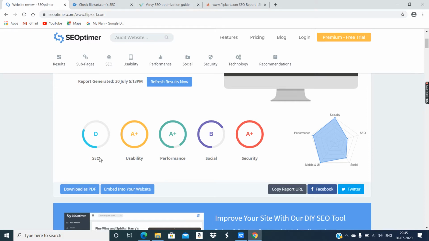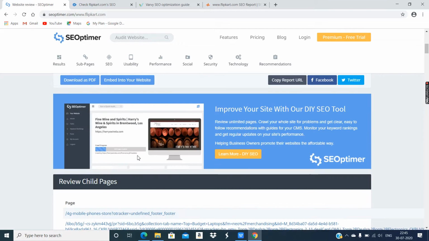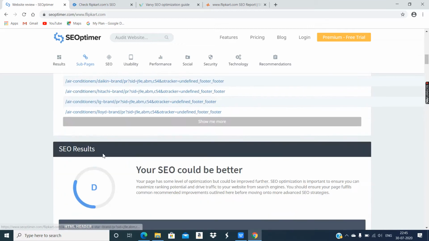As per SEO, it's D, which means that section needs improvement. So what decides SEO? We will see. Usability is A plus, performance is also A plus. So the best ratings are given for usability, performance, and security. But there is a need for improvement when it comes to SEO and social media marketing. We will see. So this is our first section, SEO.